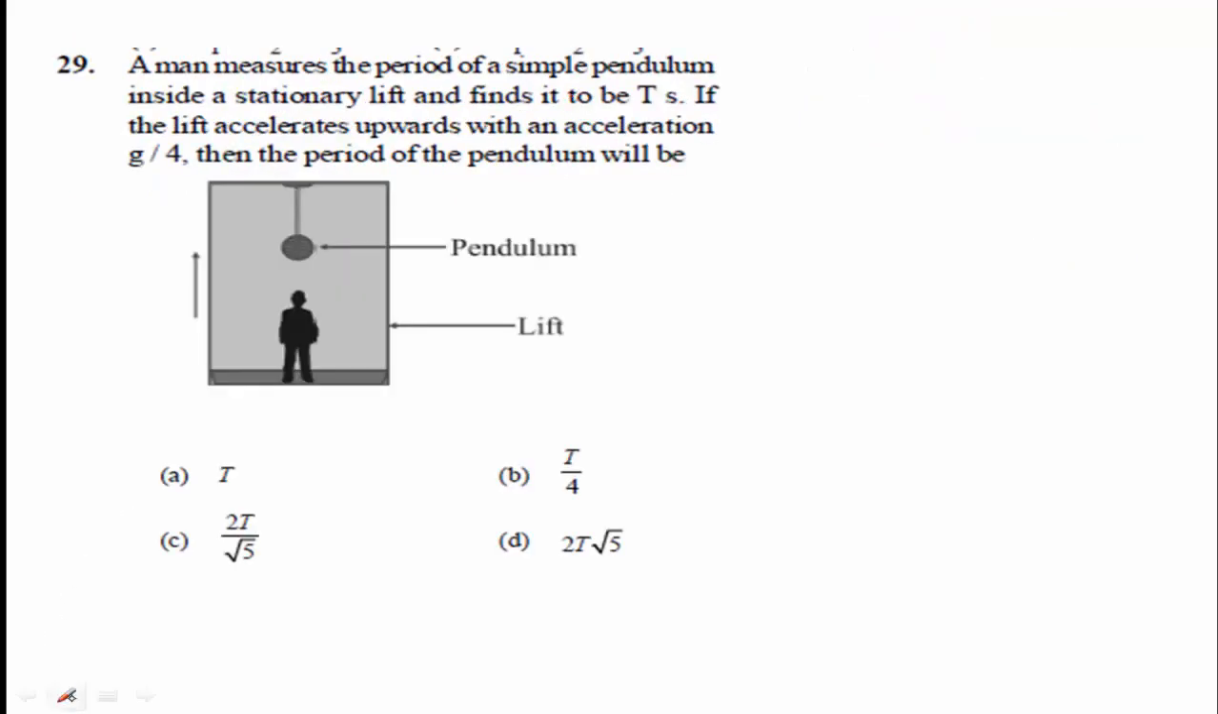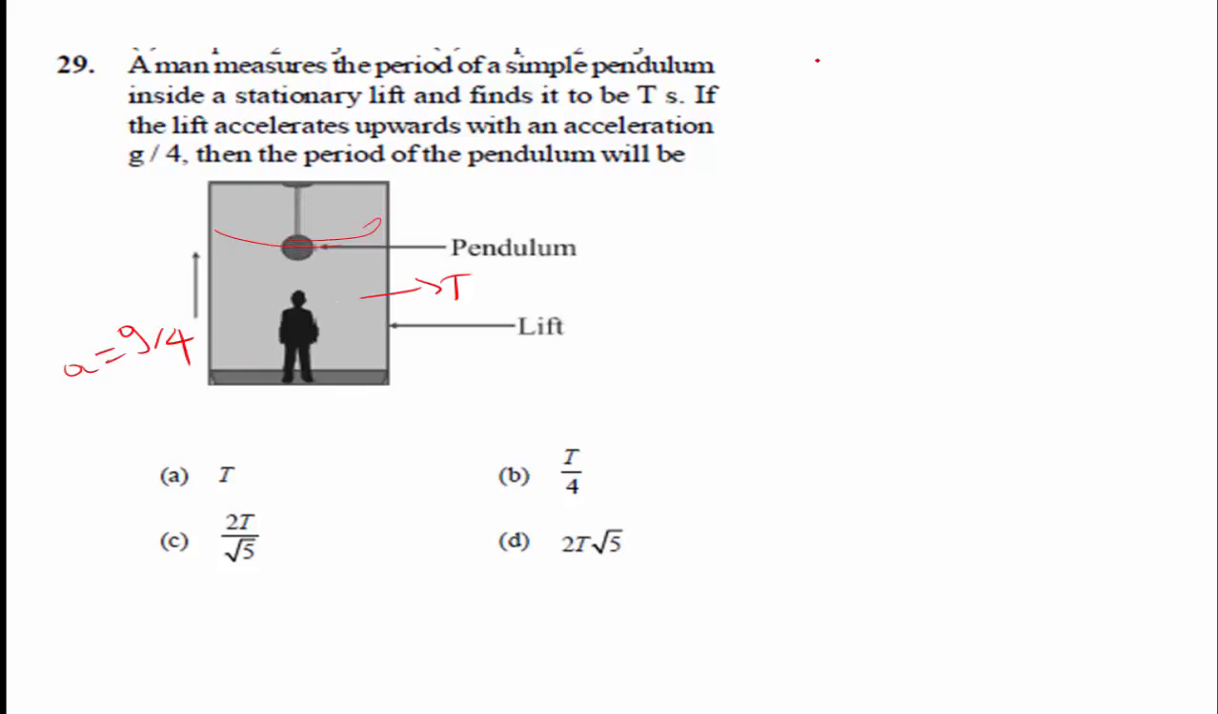The next question is, a man measures the period of a simple pendulum inside a stationary lift. Here this is the lift, a person is standing here, and this is the simple pendulum. The man measures the period of the simple pendulum inside the lift and finds its time period. If the lift accelerates upwards with an acceleration g divided by 4, then the time period will be...